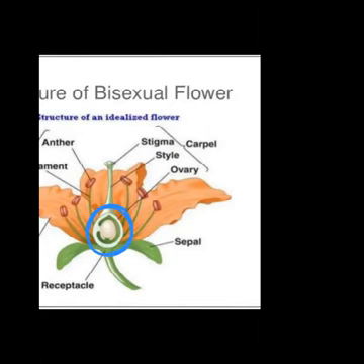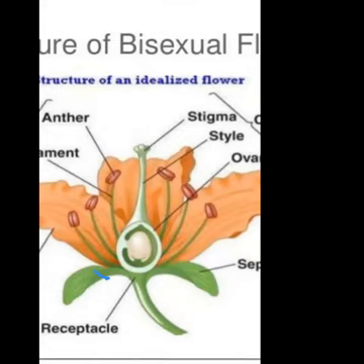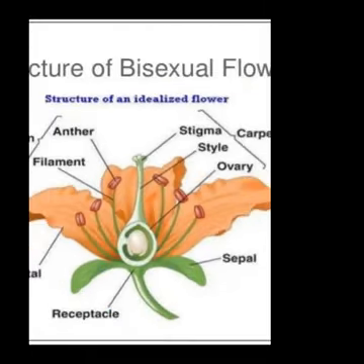Swollen part. Okay, that is called ovary. And this ovary contains, look at the zoom structure of it. This ovary contains ovule. Inside the ovule there is an egg, or ovum. Okay, and this is a female gamete. Okay, this is a female gamete.